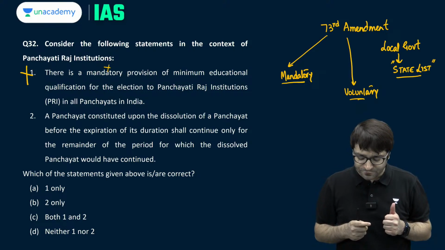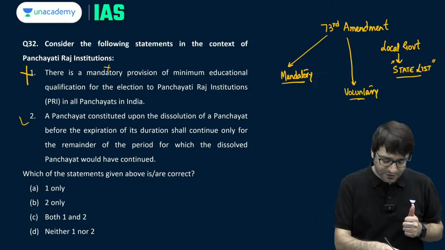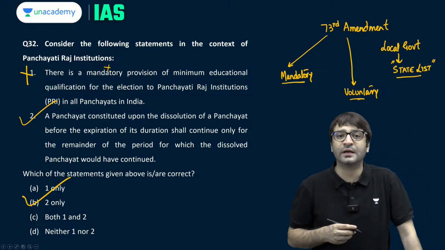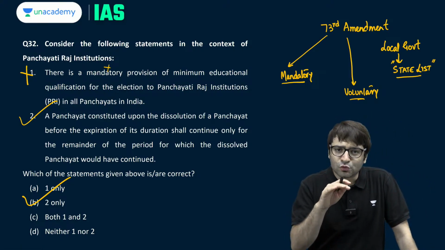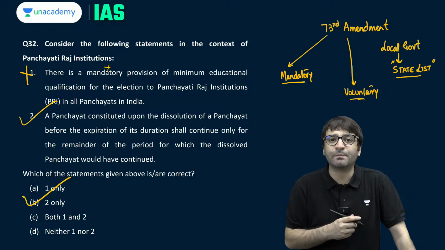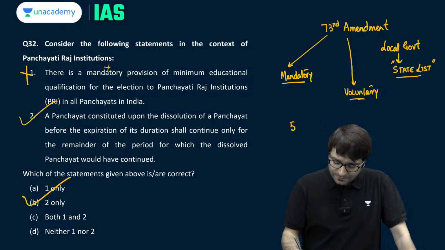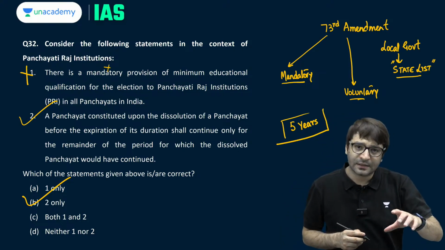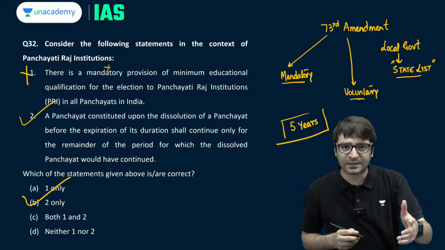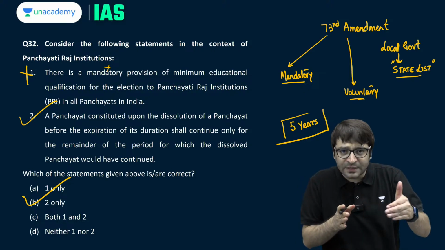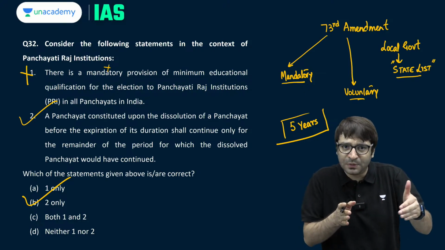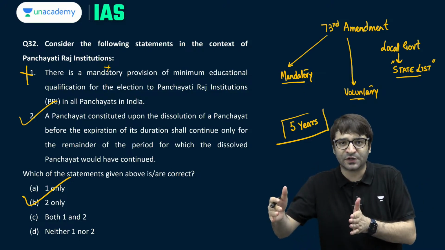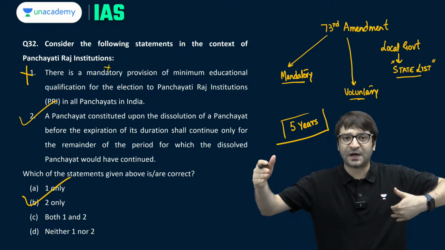A panchayat constituted upon the dissolution of a panchayat before the expiration of its duration shall continue only for the remainder of the period for which the dissolved panchayat would have continued. This statement is correct. B2 only is the right answer. Because what is the term? What is the duration of a panchayat? That is 5 years. But even before 5 years, there can be dissolution. But then by-elections are to be conducted. And the period for which that panchayat will continue will be for the remainder of the term, not for the full term of 5 years.